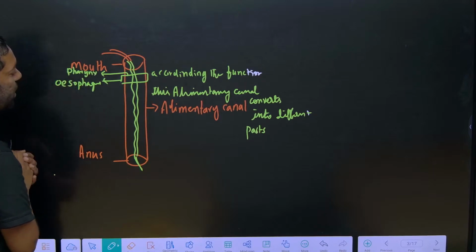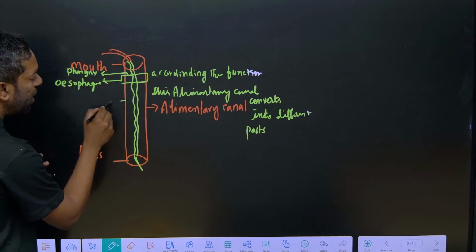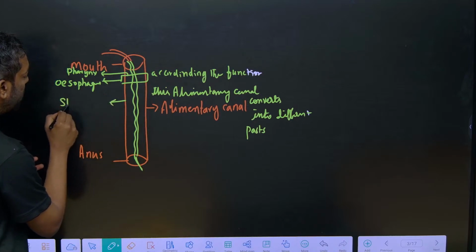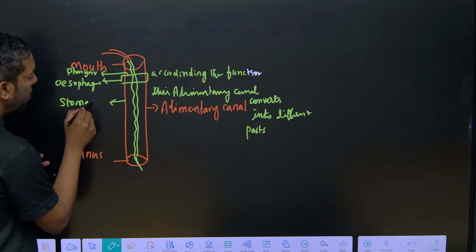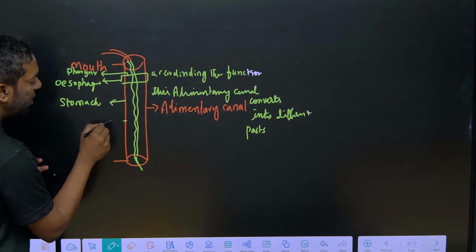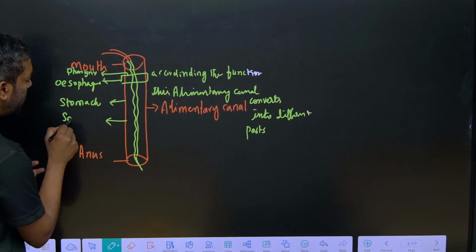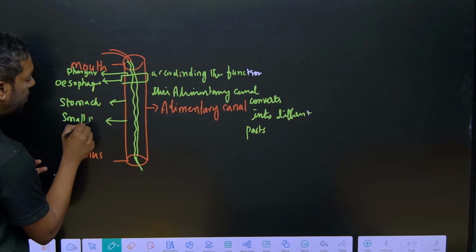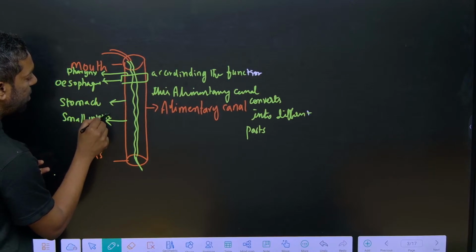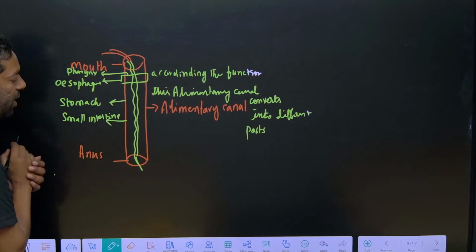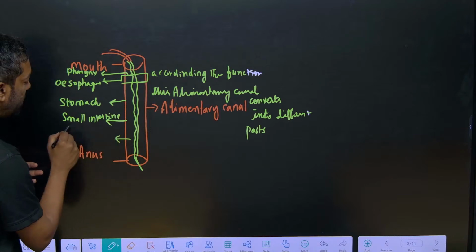Pharynx enters into the esophagus, esophagus enters into the stomach. After the stomach, there is the small intestine. After the small intestine, there is the large intestine.